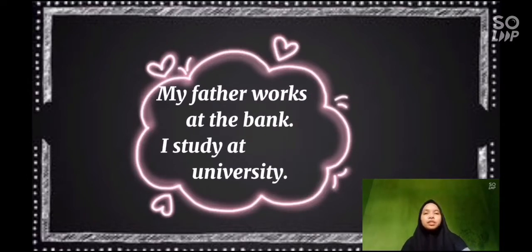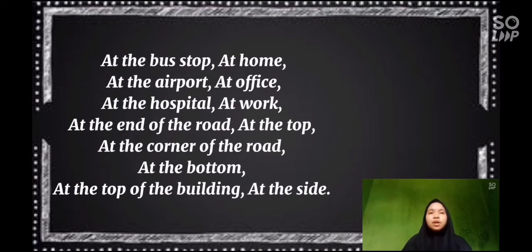I study at university. Another example of the preposition at, such as at the bus stop, at home, at the airport, at the office, at the hospital, at work, at the end of the road, at the top, at the corner of the road, at the bottom, at the top of the building, at the side.